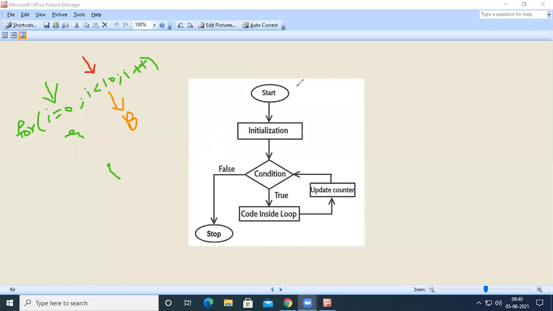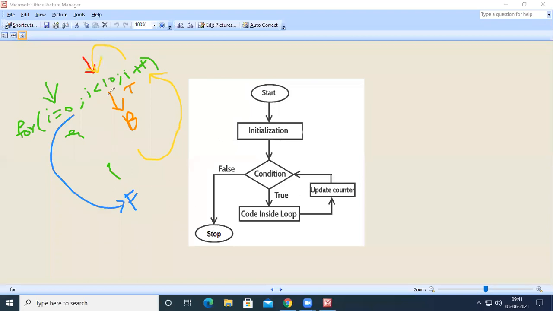In case the condition is true, it is going to execute the body. Once the body has been executed successfully, the increment or decrement is done. After that, the condition is checked again. If it is true, it executes the body again, and if it is false, it comes out of the loop.